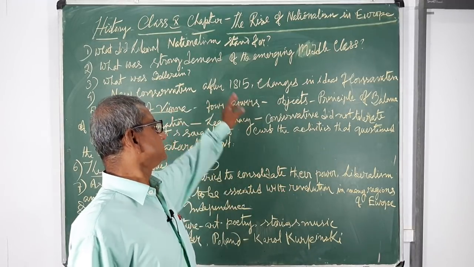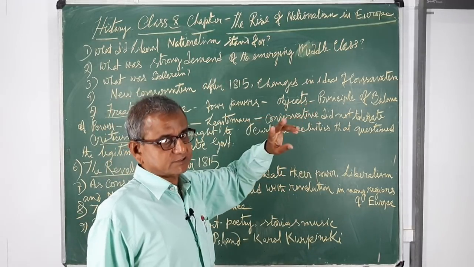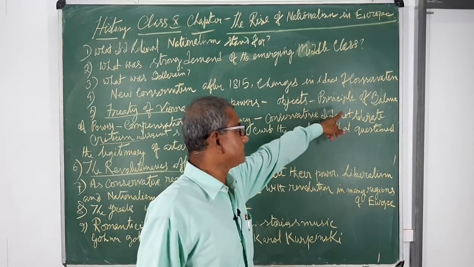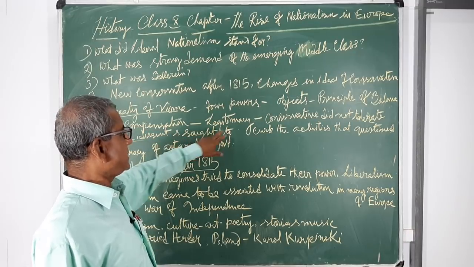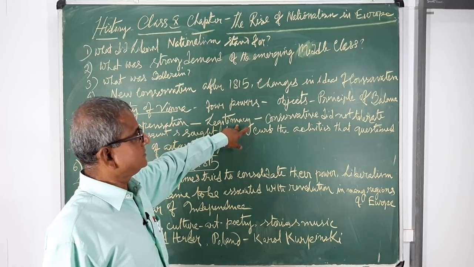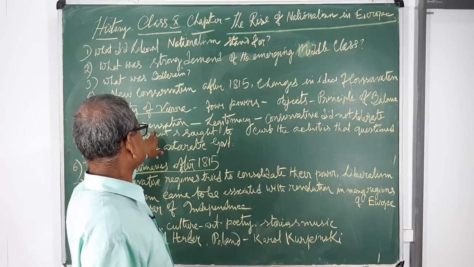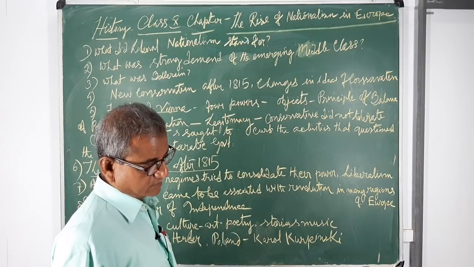In Vienna, they adopted three principles: principle of balance of power, principle of compensation and principle of legitimacy.